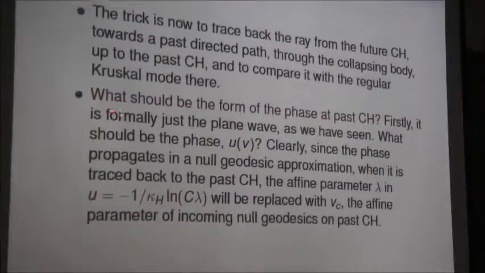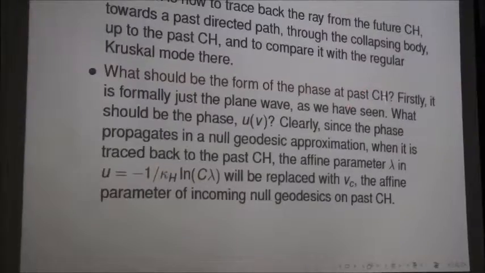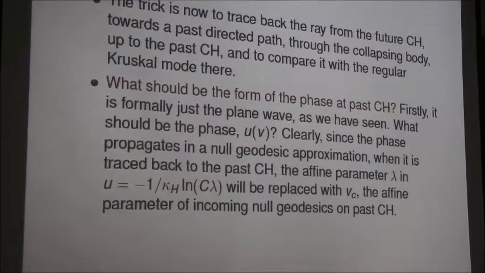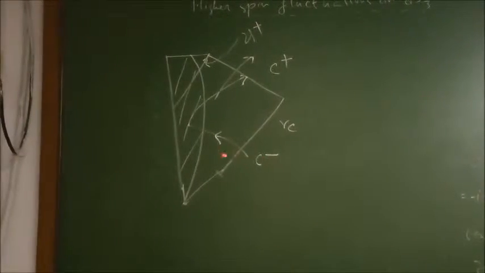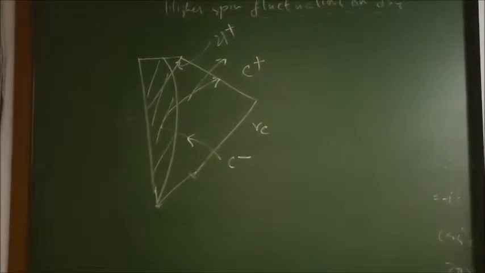So now the question is, what should be the form of the phase at the past cosmological event horizon? We know it here. Now we know it propagates here. We wish to trace it back to here, and we wish to know how it would have looked at past infinity.